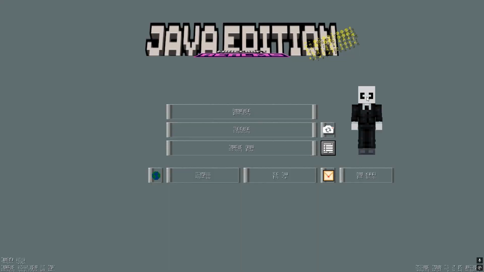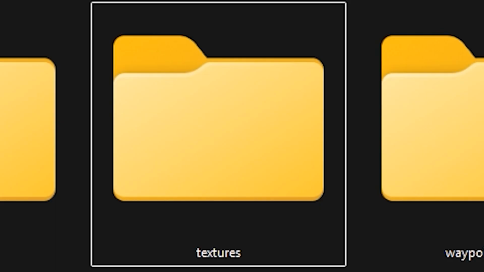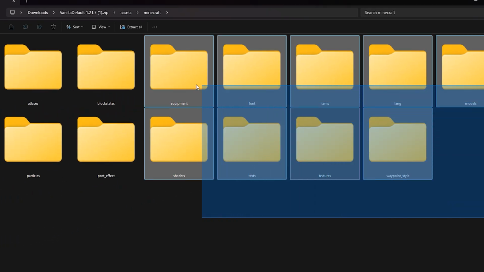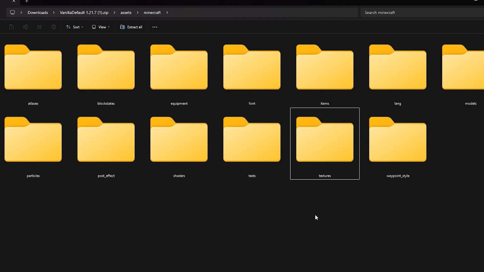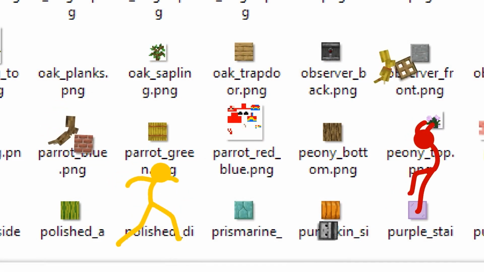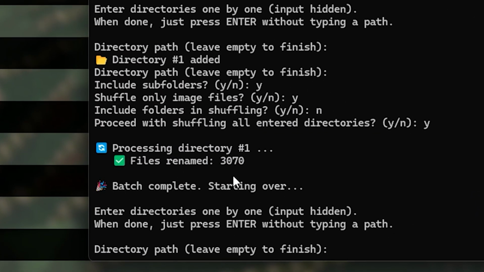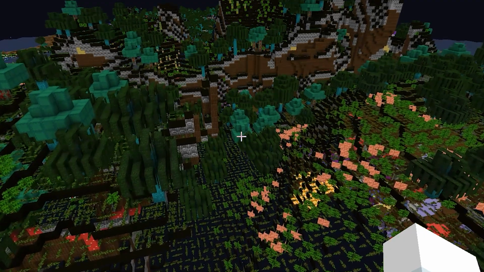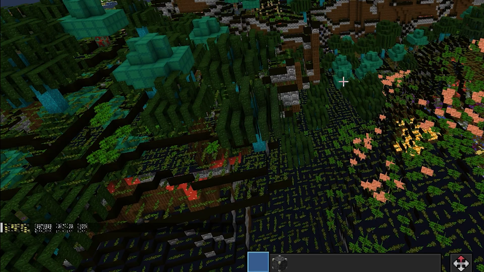Alright, coming to the final step. This is an interesting one. You see, everything that was shuffled was done in the textures folder. However, this folder is located under another folder which contains even more content. So let's finally answer the question of what would happen if red and yellow basically lived in your textures folder. 3070 files shuffled. Okay, everything is randomized once again, and my font is completely broken now, of course.